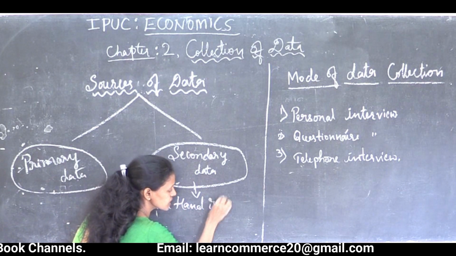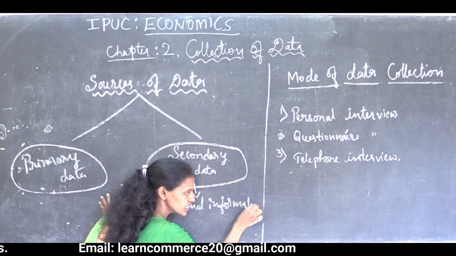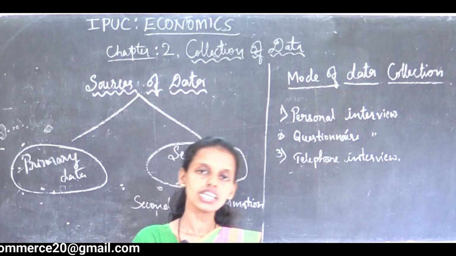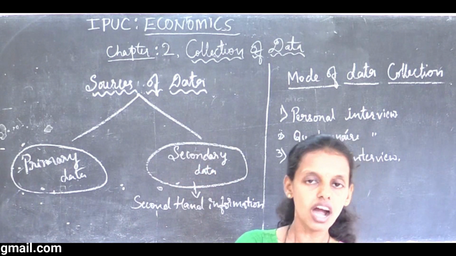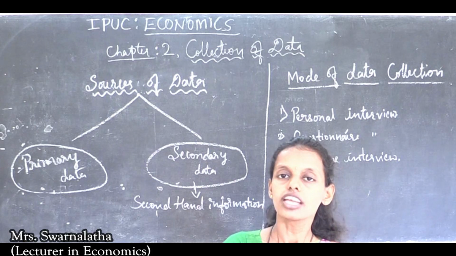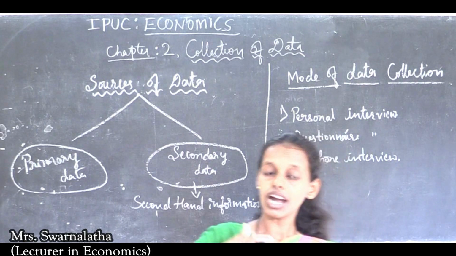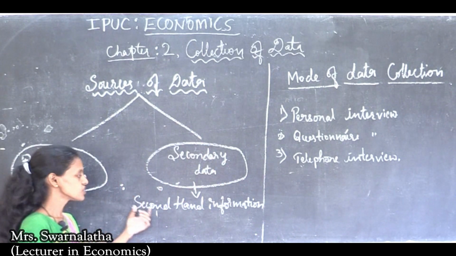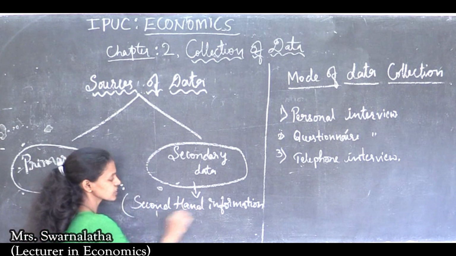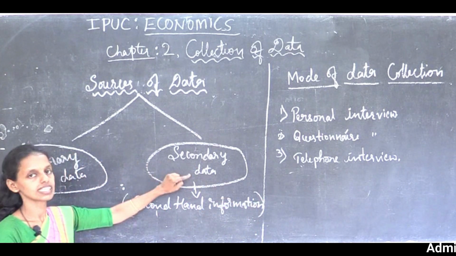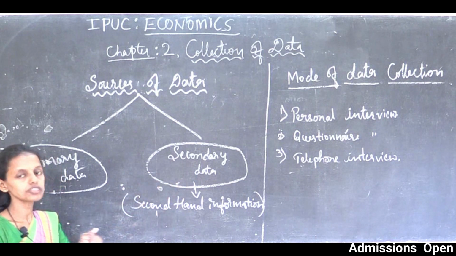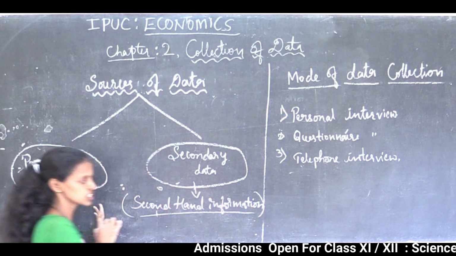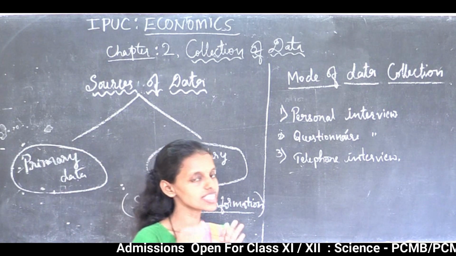Second hand information. This information is already there on the website, or in some journals, some newspapers, information collected from library books or from your textbooks, or information from interviews somebody already did. From books, journals, and websites you are going to collect the information, and that is said to be the secondary data. Data which is collected for the second time is said to be second hand information. Primary data is the first hand information.